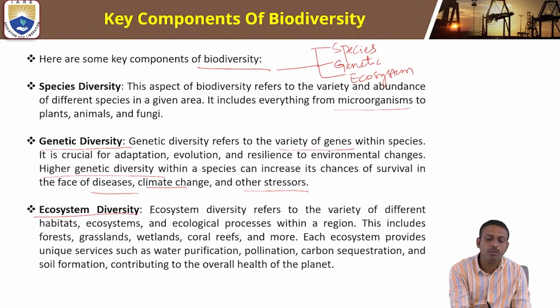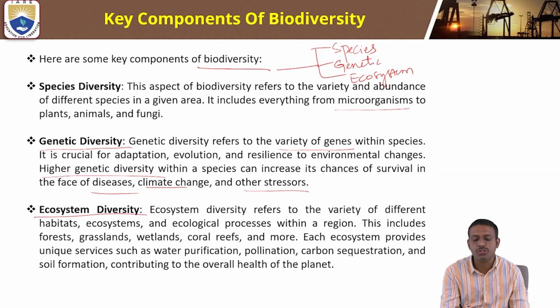Coming to ecosystem diversity, it refers to the variety of different habitats, ecosystems, and ecological processes within a region. It includes forests, grasslands, wetlands, coral reefs, and more.